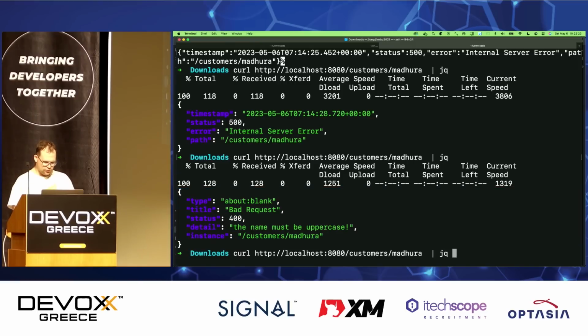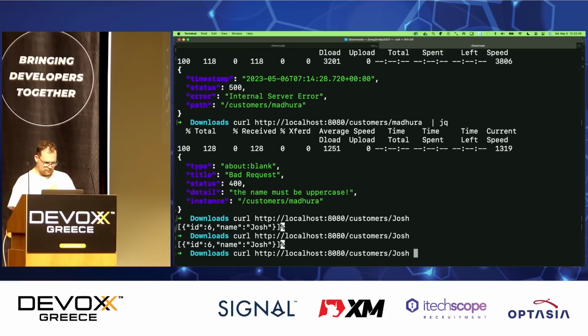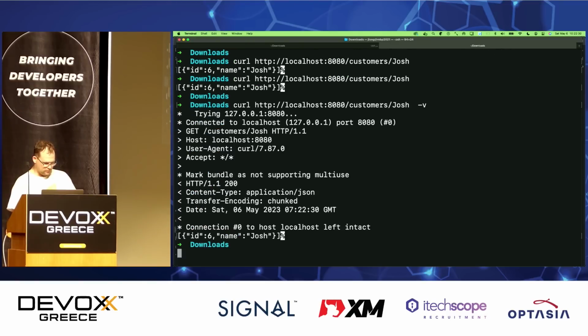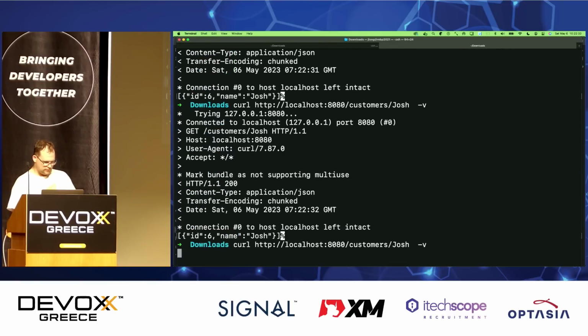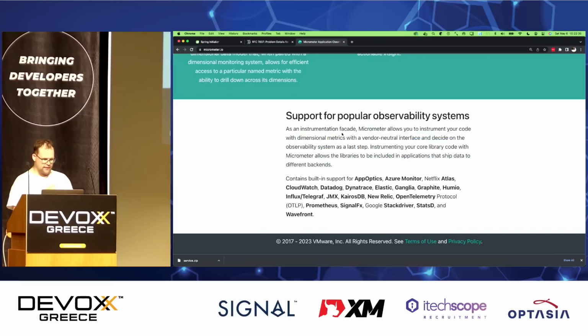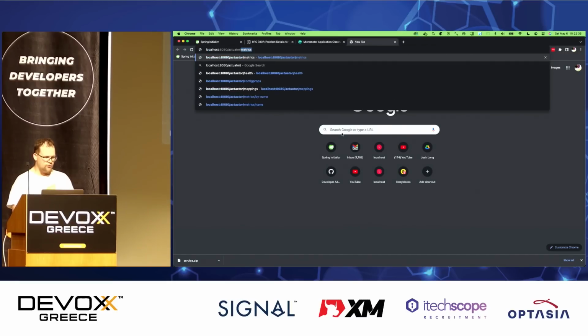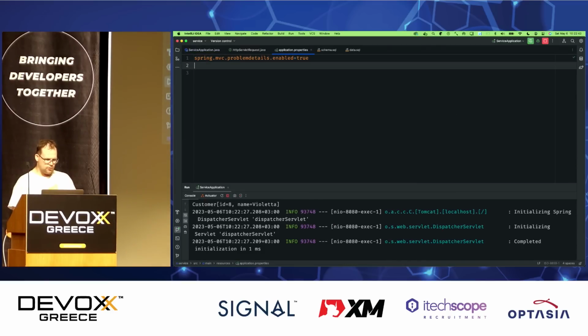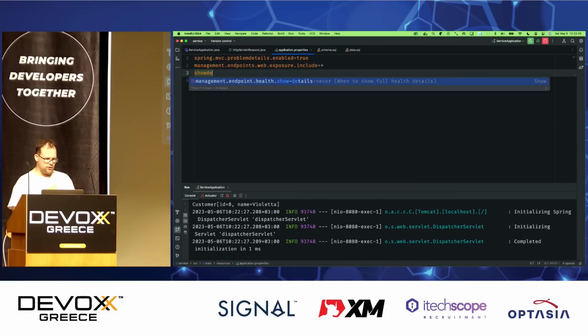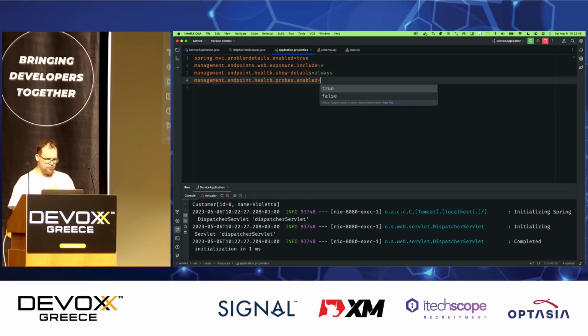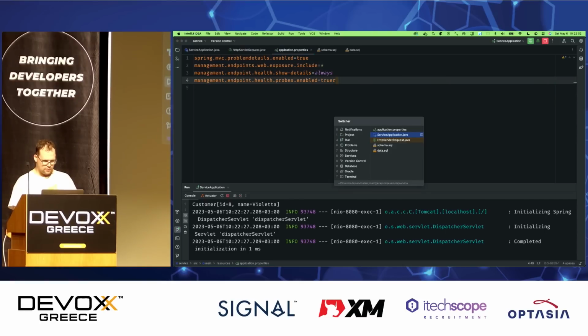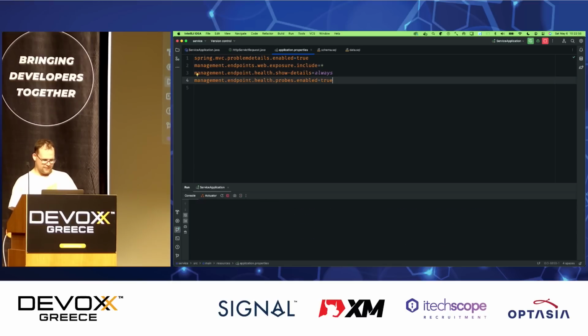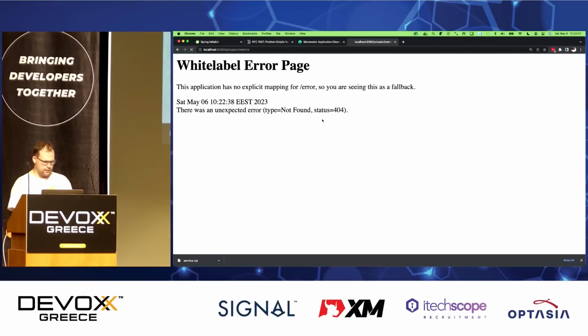So here we go. If I go here to this one, so customer Josh, okay, refresh, refresh, refresh, just over and over and over, right? Okay, so now I can go to the command line here, or to the console, and I can say, okay, actuator/metrics. Oh, I don't have the actuator in the class path. I have to enable those, right? So expose, includes, show details for the health, and I'll enable Kubernetes probes as well, and then I'll just restart this, okay? Where's my truer? Thank you. Restart.